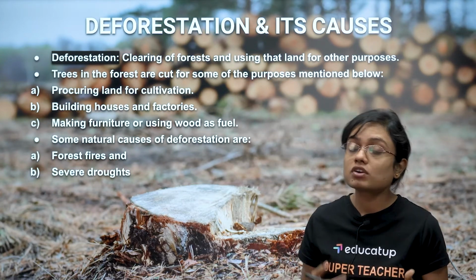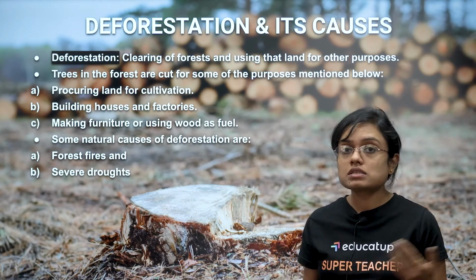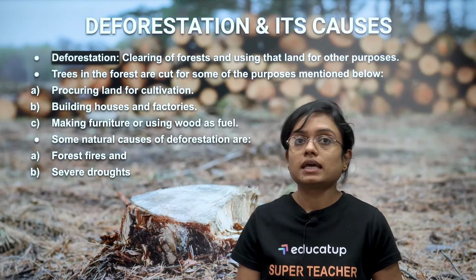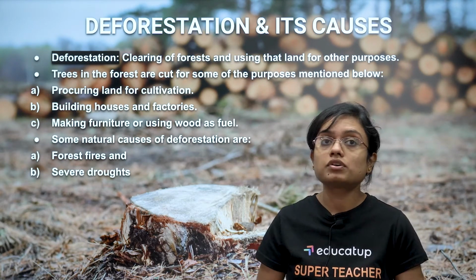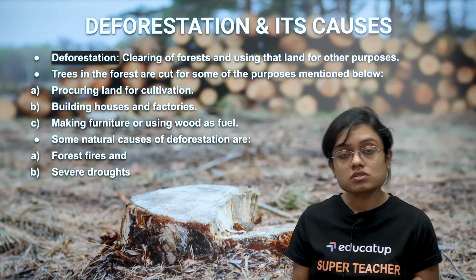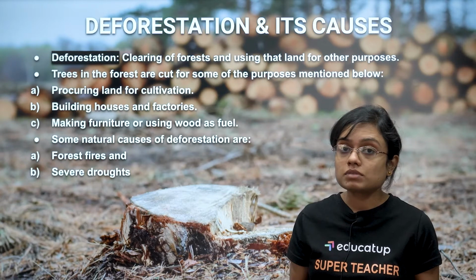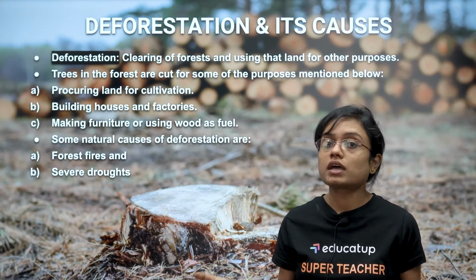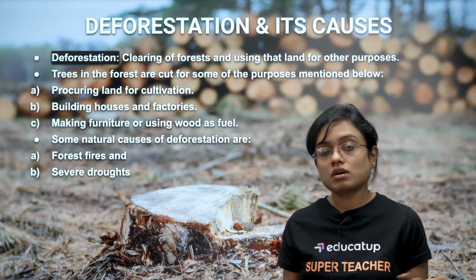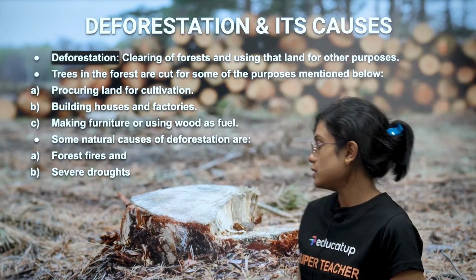Sometimes we need land for cultivation, that means for agriculture, then to make houses, to establish cities, then making furniture or using wood as fuel, the requirement of wood. Then some natural causes of deforestation are forest fires and severe droughts. That means sometimes deforestation occurs automatically if there is a forest fire, a drought, maybe an earthquake, so automatically the forest cover ends. Let's move ahead.